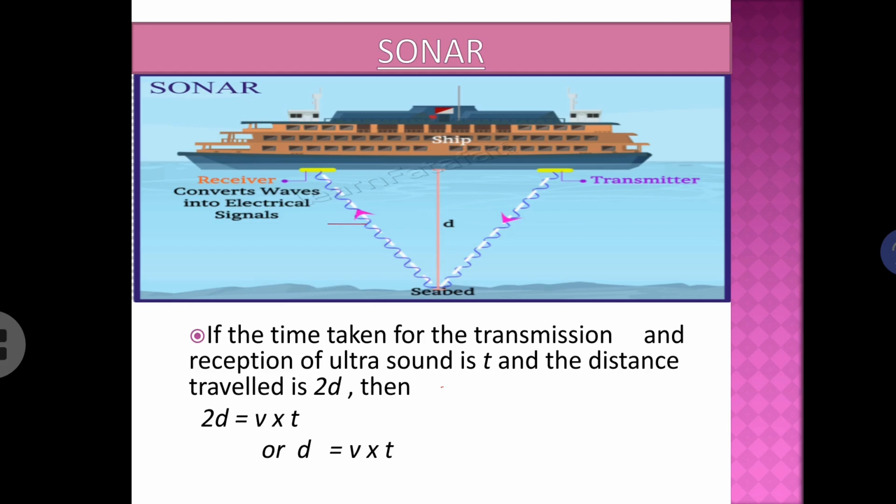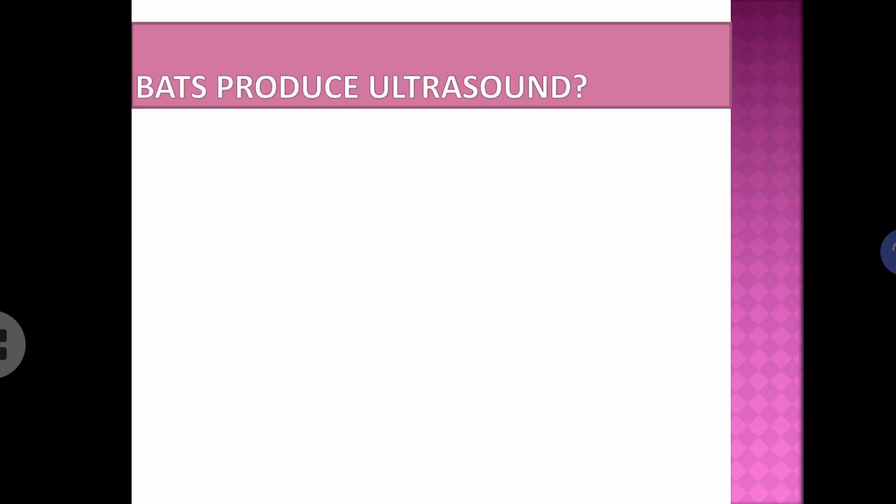So this is the echo ranging technique by sonar, sound navigation and ranging, which also employs ultrasonic waves. Now we have seen that several other animals are also able to produce ultrasound. This high frequency, high energy ultrasound helps certain animals in several ways. As we know, bats, rats, dolphins, etc. are able to produce ultrasound.